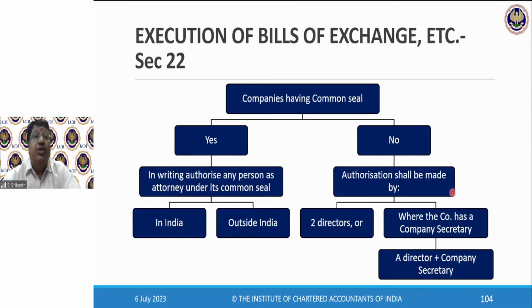Now, execution of bill of exchange. If the company is having a common seal, then that bill of exchange should be in writing, and the attorney will be authorized by the board resolution and the common seal will be affixed. When you are executing a bill of exchange as an attorney, if the company has a common seal, then that common seal should be affixed on the document, whether it's in India or outside India.